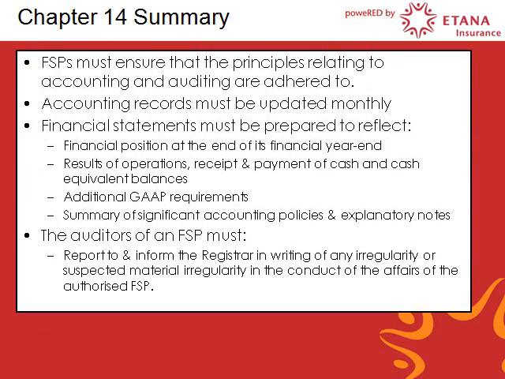Chapter Summary. FSPs must ensure that the principles relating to accounting and auditing are adhered to. Accounting records must be updated monthly as required by Section 19 of the FAIS Act. Financial statements must be prepared to reflect the financial position of the entity at its financial year end, results of operations, receipt and payment of cash, and cash equivalent balances, additional GAAP requirements, summary of significant accounting policies, and explanatory notes.